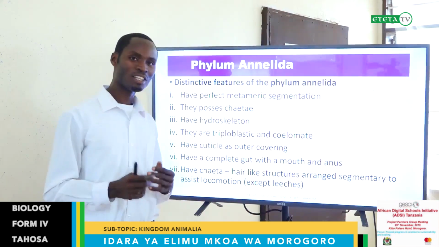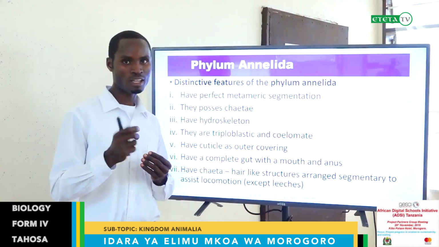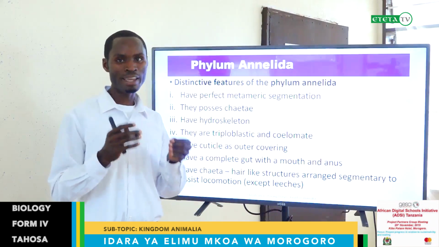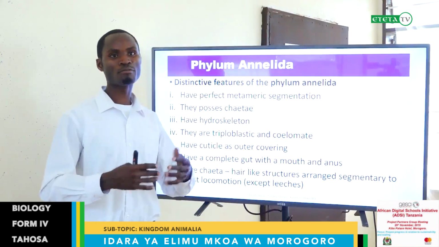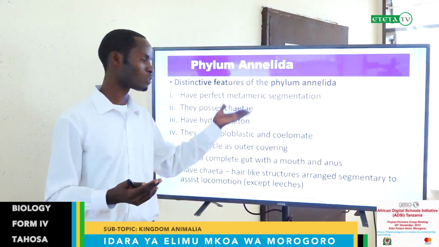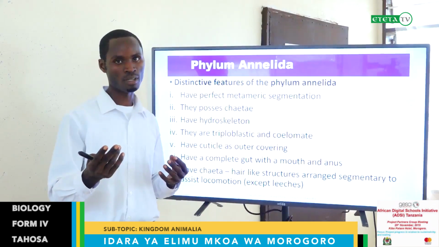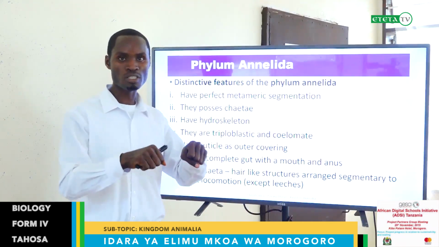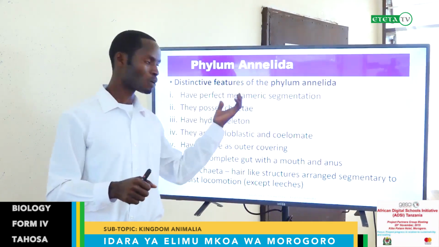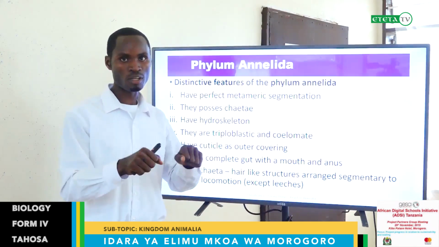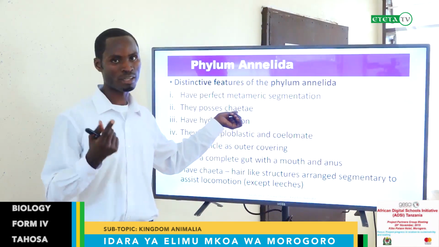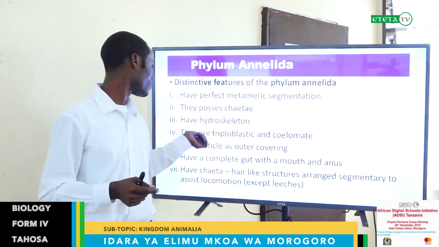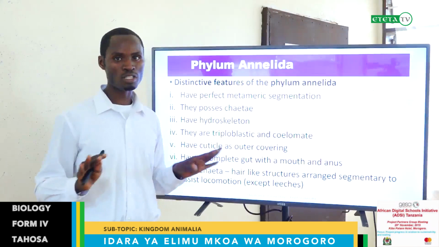They possess chaeta. These are protrusions, like swellings on the ventral part of the body, which act like legs. They enable them to move. You know, here we're talking about worms, like the earthworm. Earthworms can move, but you have to grip on the soil when moving. The structure which enables them to grip on the soil is this chaeta. So I can call them leg-like structures.